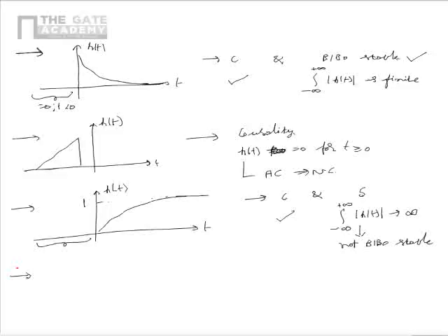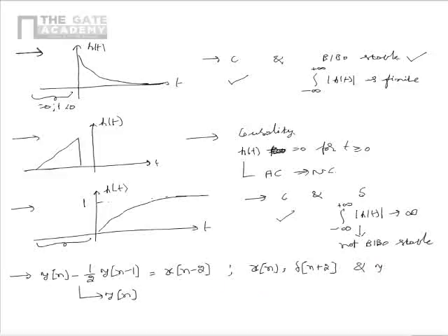Now let us consider a LTI system which is represented by the LCCDE y of n minus half into y of n minus 1 is equal to x of n minus 2. It is given that this LTI system is given an input of x of n is equal to delta of n plus 2. We have to find the output y of n for the given input. Please note that y of minus 1 is equal to 0.